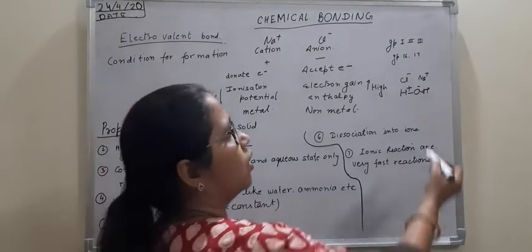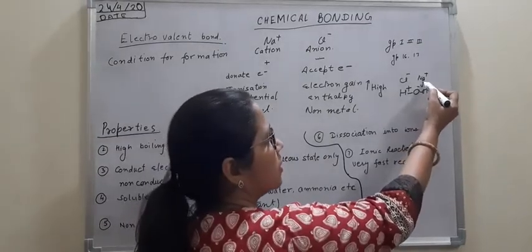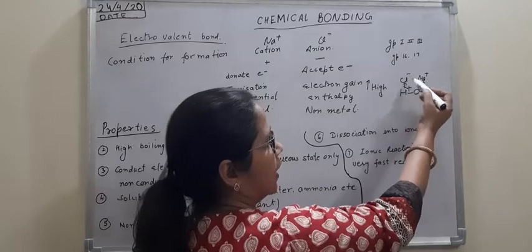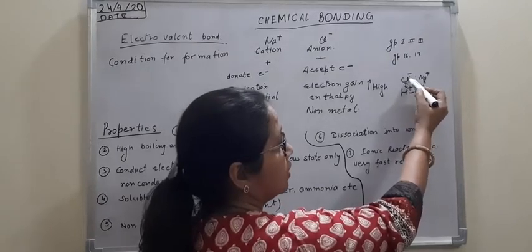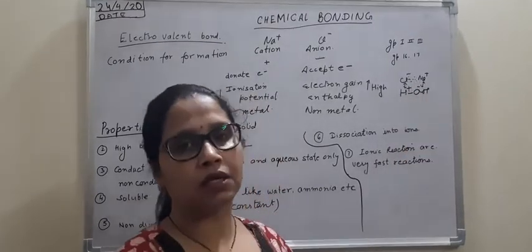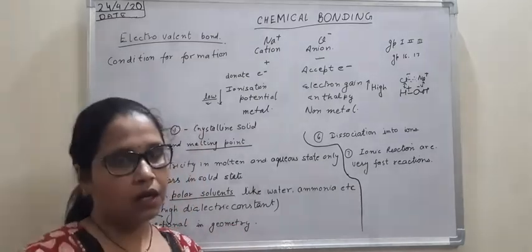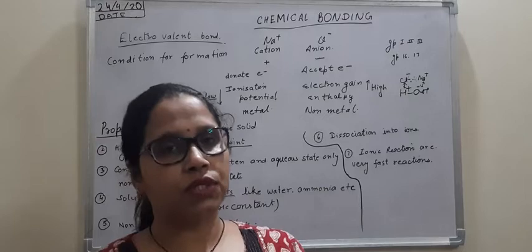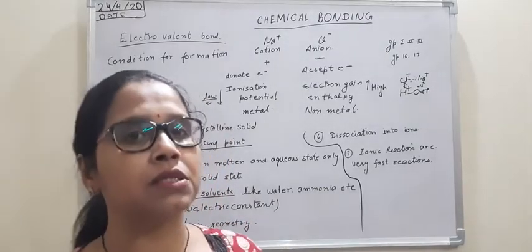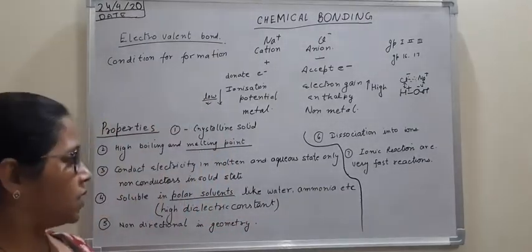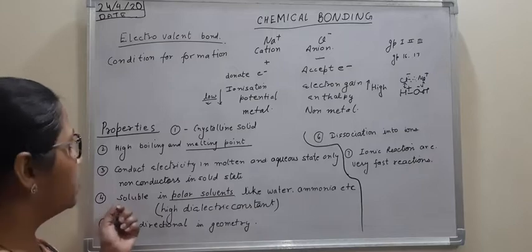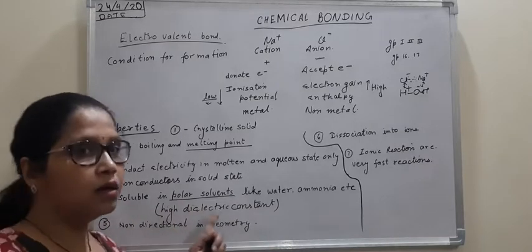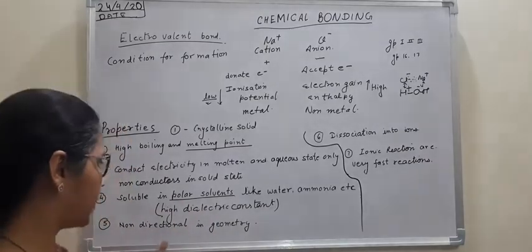So these two opposite poles attract one another, and as a result the bond between Na plus and Cl minus breaks, and they are more associated with the water molecules which are lying around in larger numbers. So the fourth point: electrovalent compounds are soluble in polar solvents.